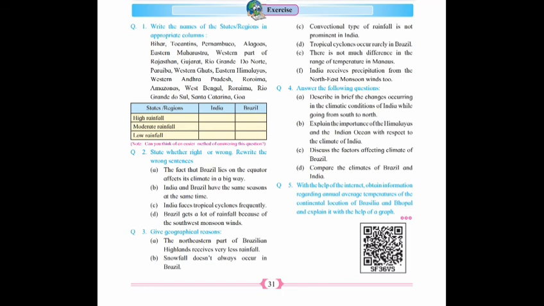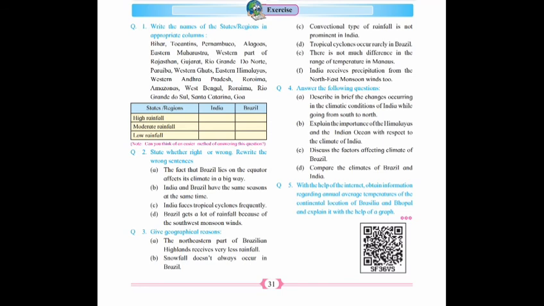Then C. India faces tropical cyclones frequently. Is it right or wrong? It is right. Fourth one, Brazil gets a lot of rainfall because of the southwest monsoon winds. This statement is wrong.